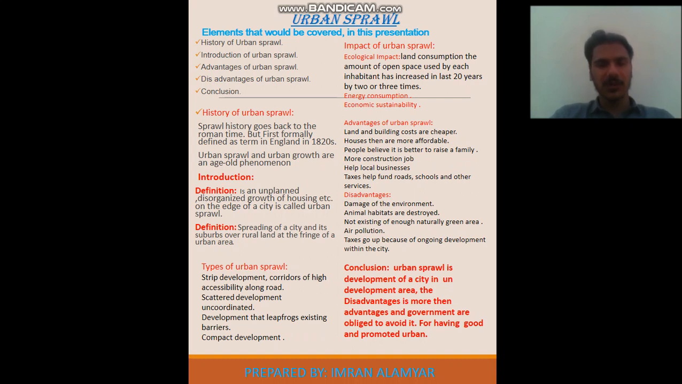Now we're going to talk about the conclusion and all of the elements which have been taught by me. Inshallah I will summarize those many issues. So in the conclusion, first of all, what is the definition of urban sprawl? Urban sprawl is the development of a city in an undeveloped area, and this is a very simple definition of urban sprawl.